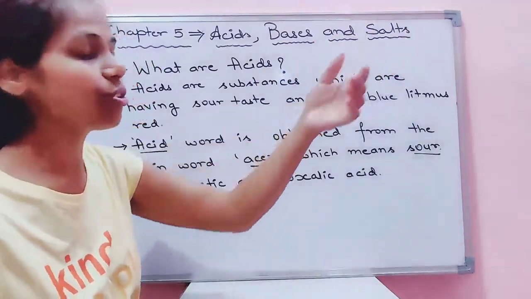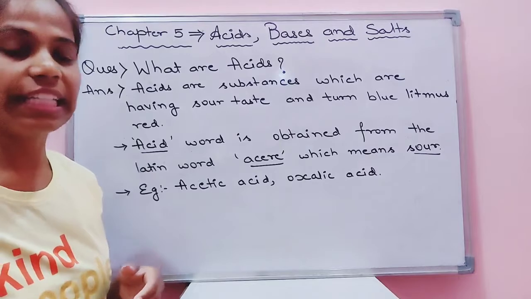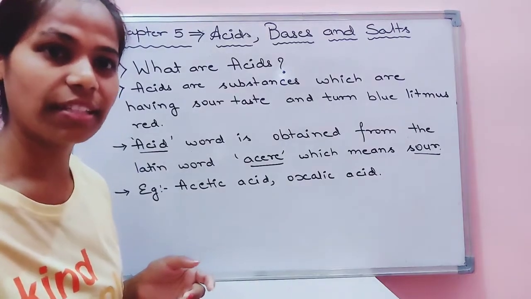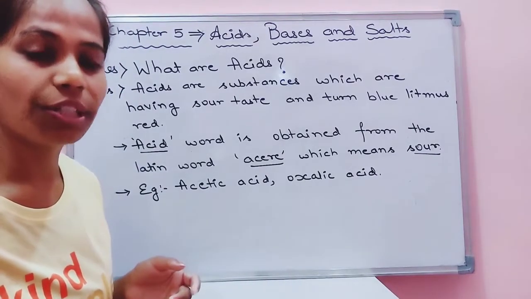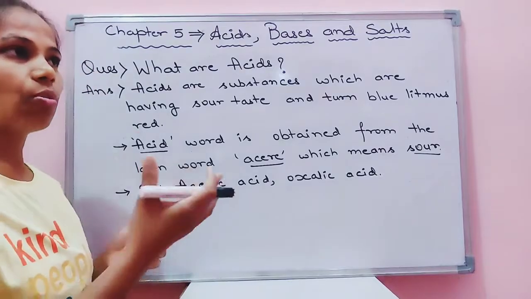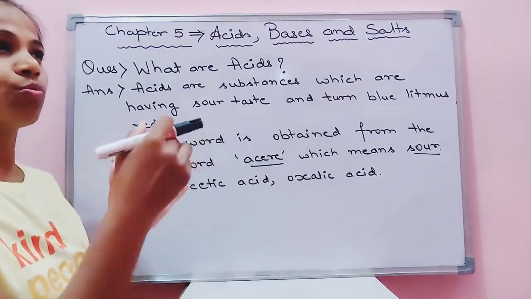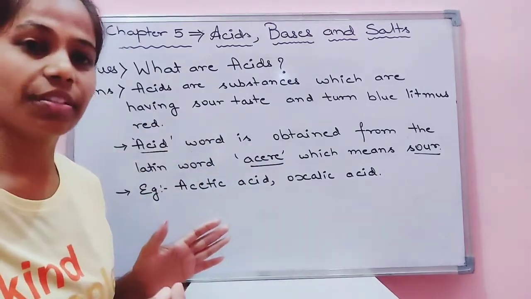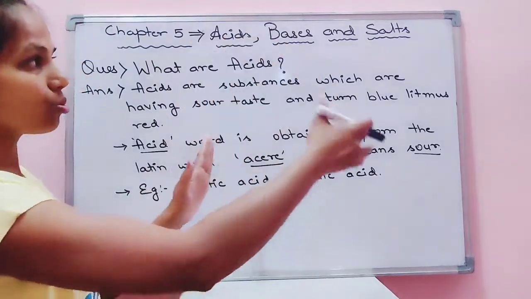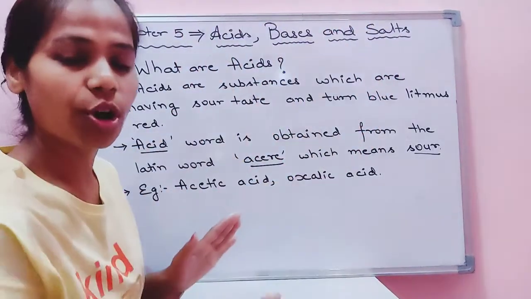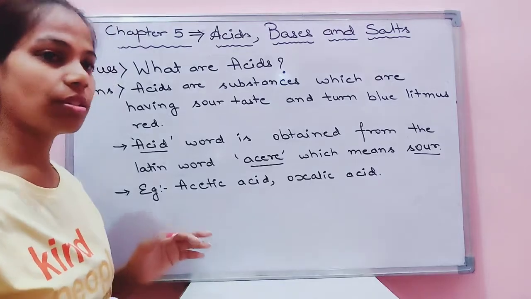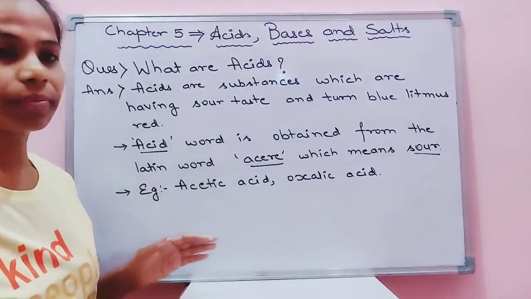Then last is your salt. If you eat the normal salt, NaCl, the common salt found at home, that also has a somewhat bitter taste. So that also has a specific column, that is salts. So let's start the topic.